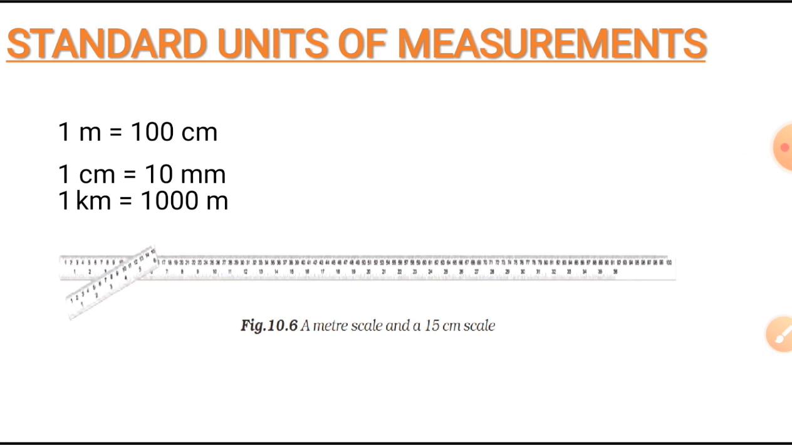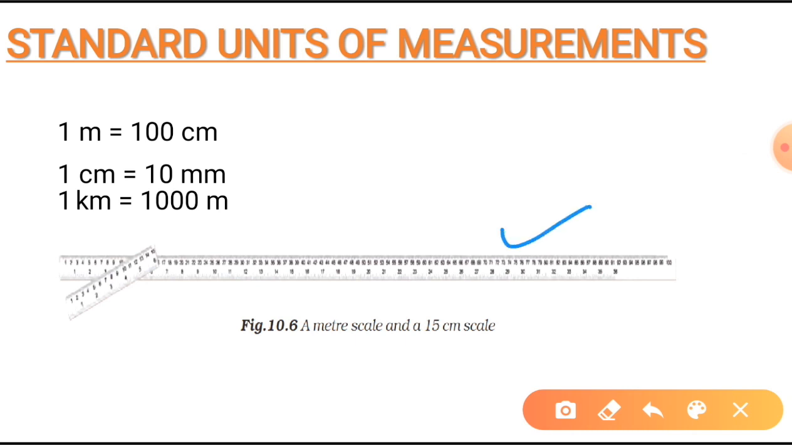And for the sake of uniformity, scientists all over the world have accepted a set of standard units for measurement. The system of units now used is known as the International System of Units, SI unit. The SI unit of length is the meter. Now here in this picture you can see 1 meter has been shown to you. The larger scale here is 1 meter, and this one is your 15 centimeter scale, which you often use and have in your geometry box.